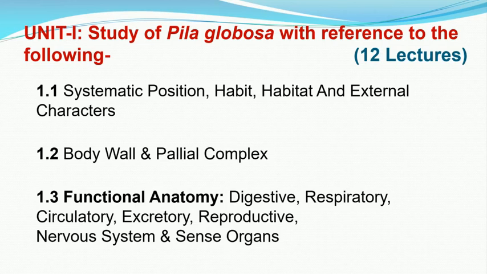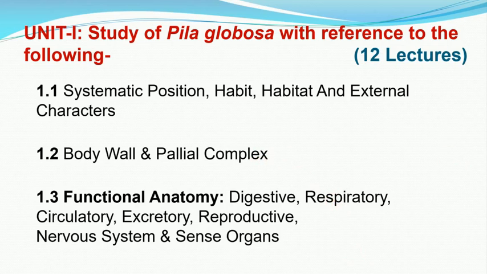In this we are going to study the structure of the shell, operculum, histology of the shell and parts of the body, that is head, foot and visceral mass. So the body comprises of head, foot and visceral mass. We will study them in detail. In the next part we will study the structure of mantle or pallium, followed by structure of mantle cavity and pallial complex, as well as the associated organs with this pallial complex.